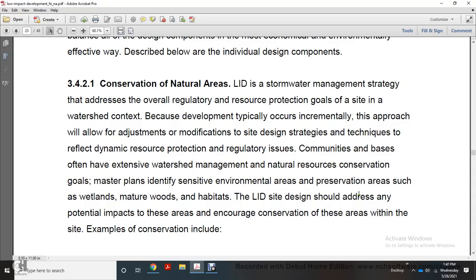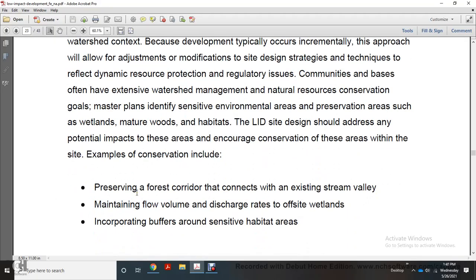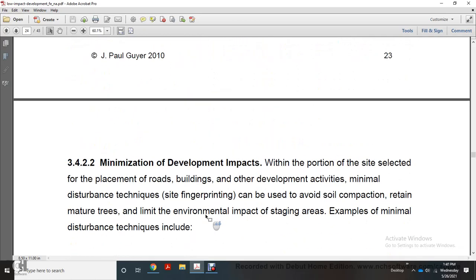Low impact development site design should address any potential impacts to those areas and encourage conservation of the areas within the site. Examples of conservation include preserving the forest corridor that connects with an existing stream valley, maintaining flow volumes and discharge rates for offsite wetlands, and incorporating buffers around sensitive habitat areas.